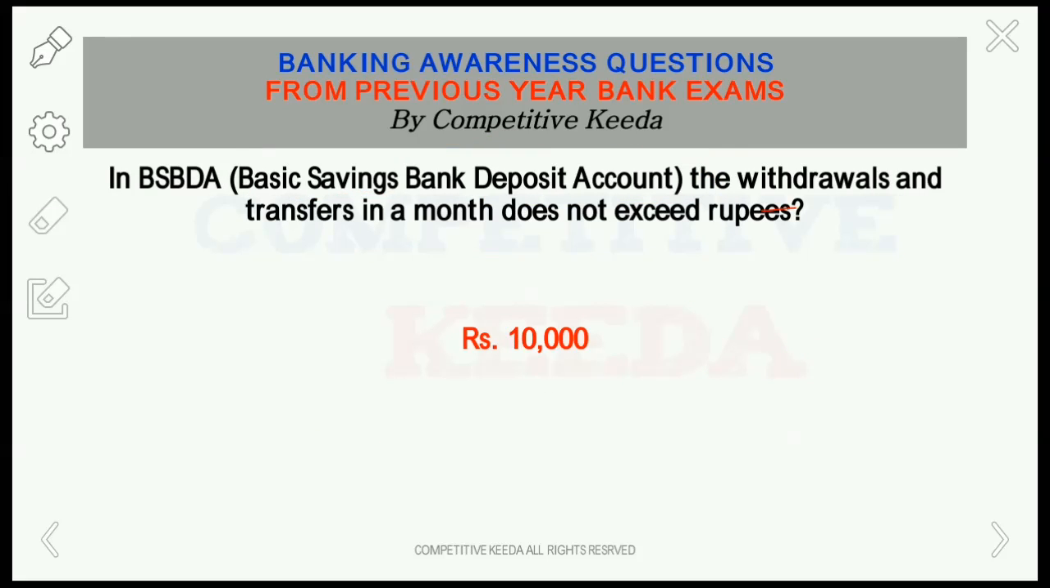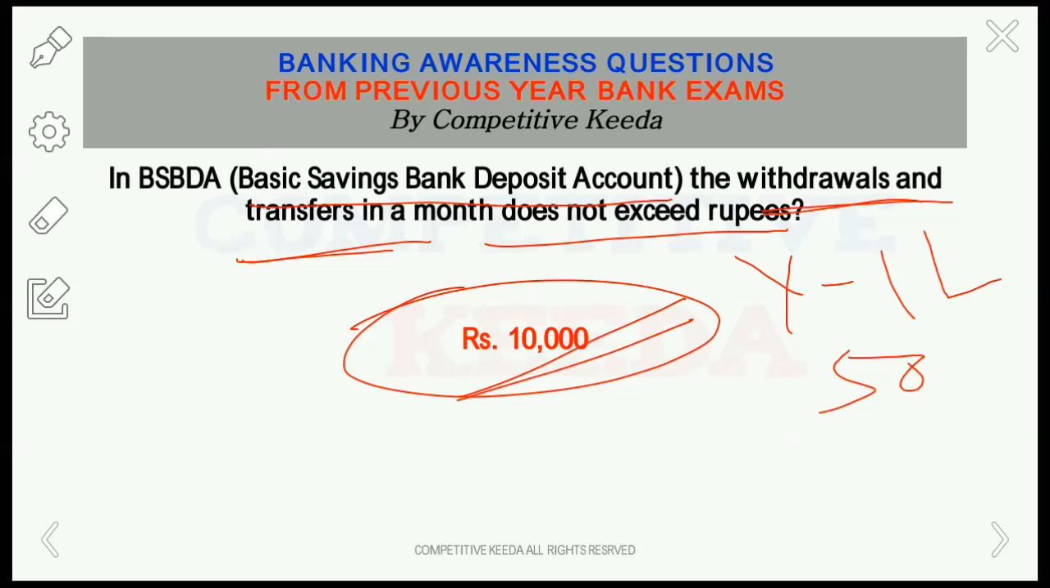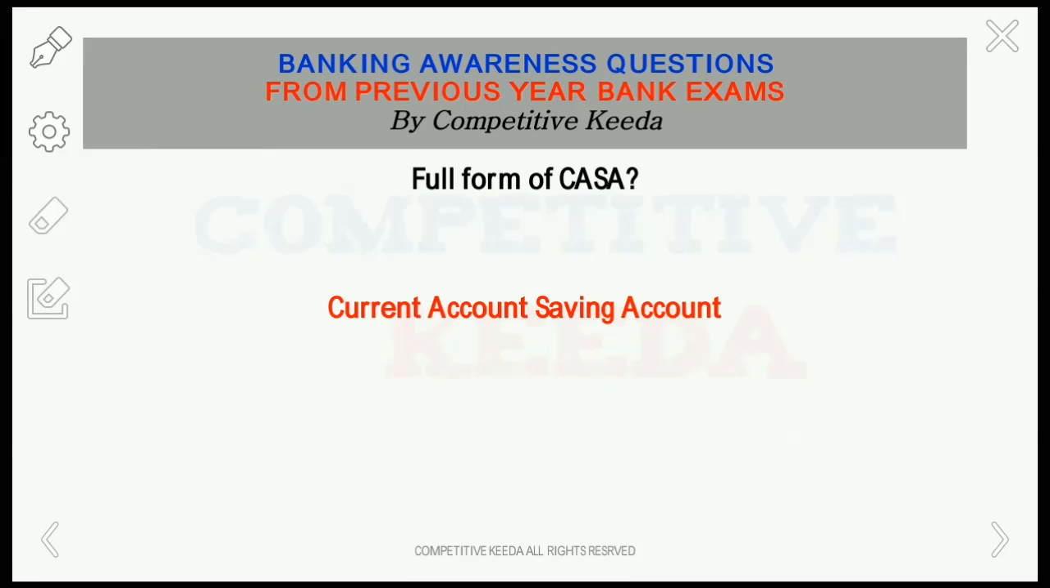So what is the withdrawal limit for basic saving bank deposit account? Withdrawal or transfer limit in a month, it is 10,000. So in a year the financial limit is 1 lakh. Money at a point of time in that account should not exceed 50,000 and transaction, that is withdrawal and transfer, in a month should not exceed 10,000. Remember these 3 points.